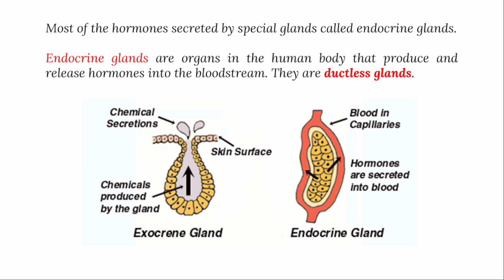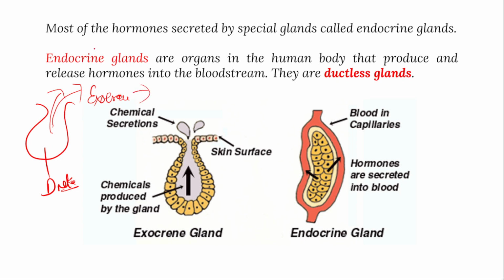That is called exocrine glands, right? Exocrine glands and endocrine glands. What do endocrine glands mean? Endocrine glands are the glands present in our human system which mainly secrete hormones and are ductless glands. Ductless glands means, if a sac-like structure is there, from that a chemical is released out through ducts. These glands which release chemicals through ducts are called exocrine glands. From those ducts only these chemicals are secreted.